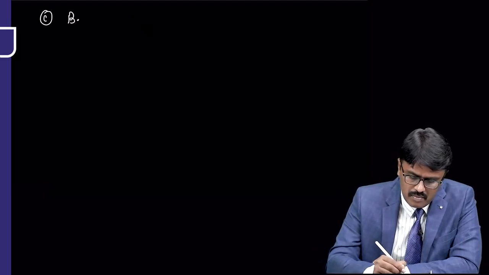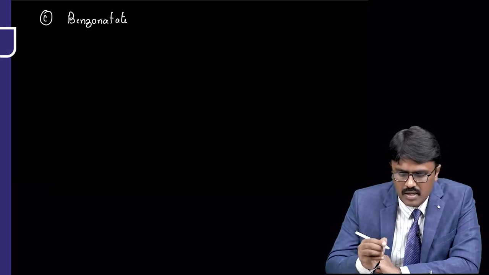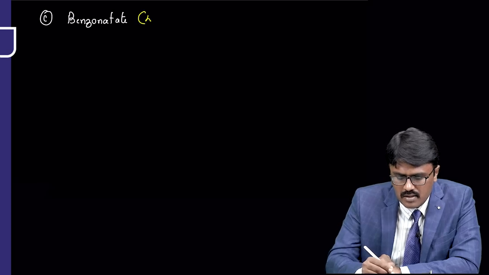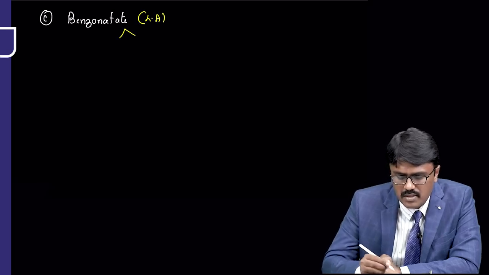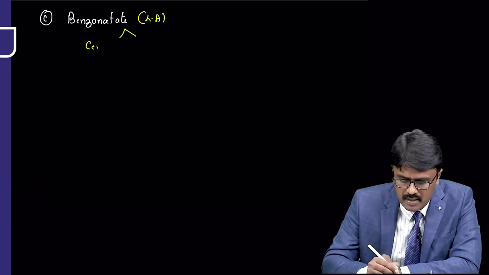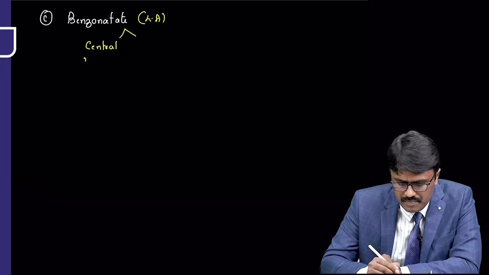Recently we have come up with a drug called benzonatate. Now this is a local anesthetic and it has two actions. One is in the brain: it has a central mechanism to suppress cough.